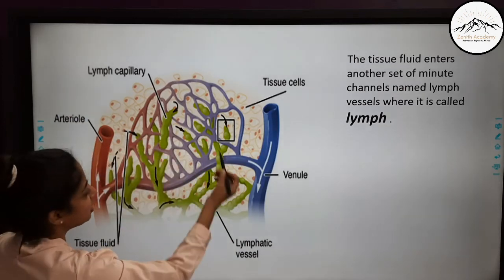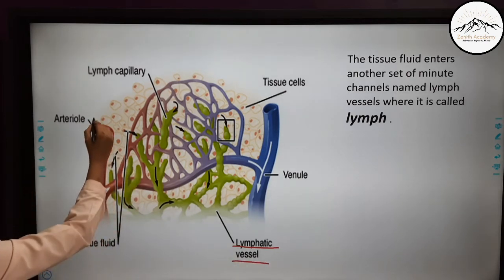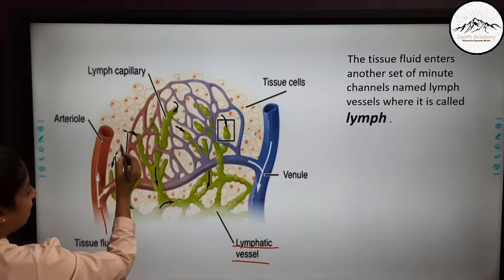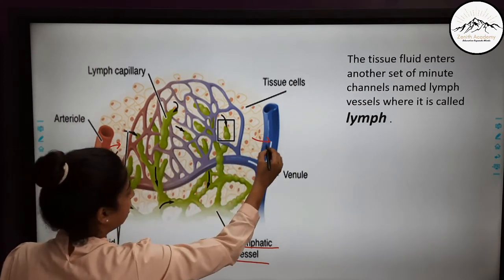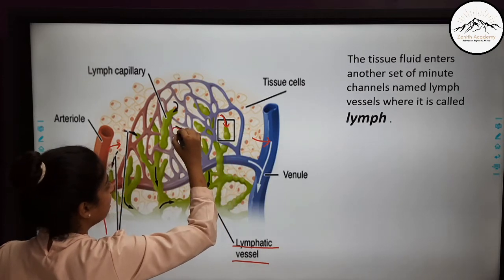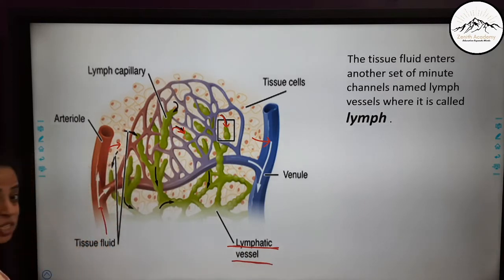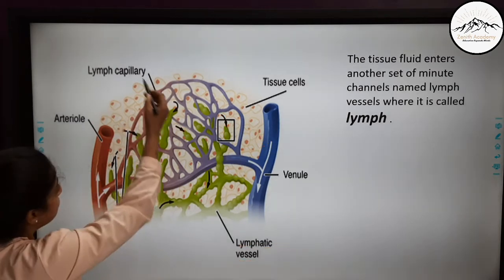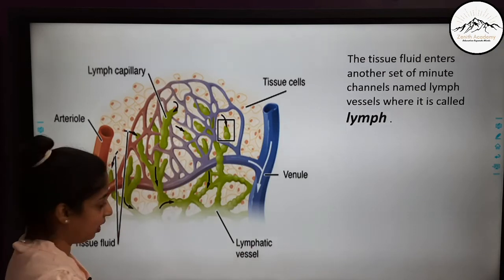Here you can see these green colored channels which are lymphatic vessels. When blood is coming from here, you can see the cells of the tissues. Some of it is reabsorbed whereas some of it enters these vessels. You can see them entering into these green colored vessels, which are known as lymphatic vessels, and when the fluid goes in these vessels, it is known as lymph. Here you can see the lymph capillaries. When these lymph capillaries combine, they form lymphatic vessels.